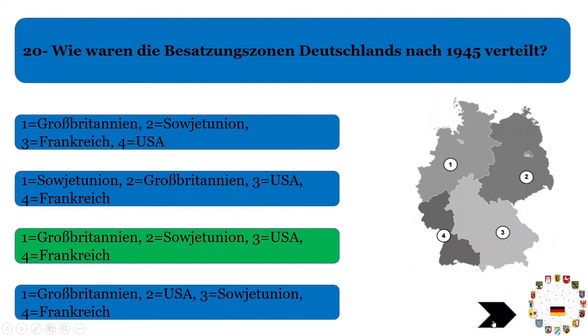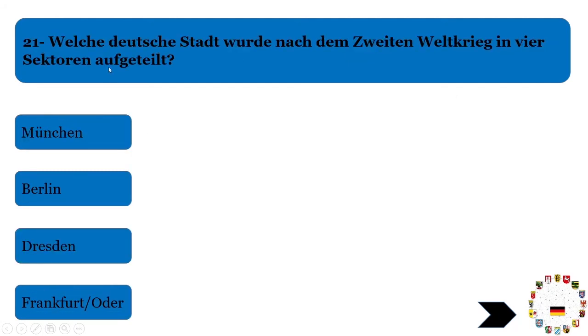So now we will move to the next question, which is: Welche deutsche Stadt wurde nach dem Zweiten Weltkrieg in 4 Sektoren aufgeteilt? We know Germany was divided or split into four different parts, occupied by four different countries or allied forces, but there was a city as well which was divided into four areas. Aufteilen means to distribute, to divide or split, coming from the basic verb teilen. So aufgeteilt means it was split or divided.